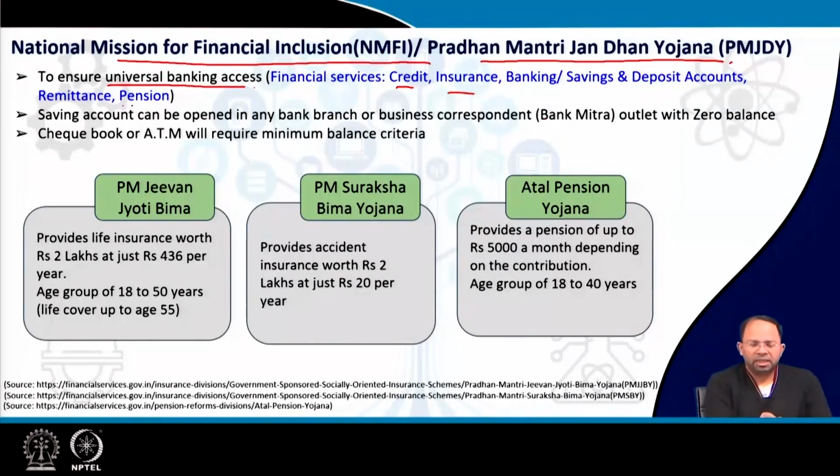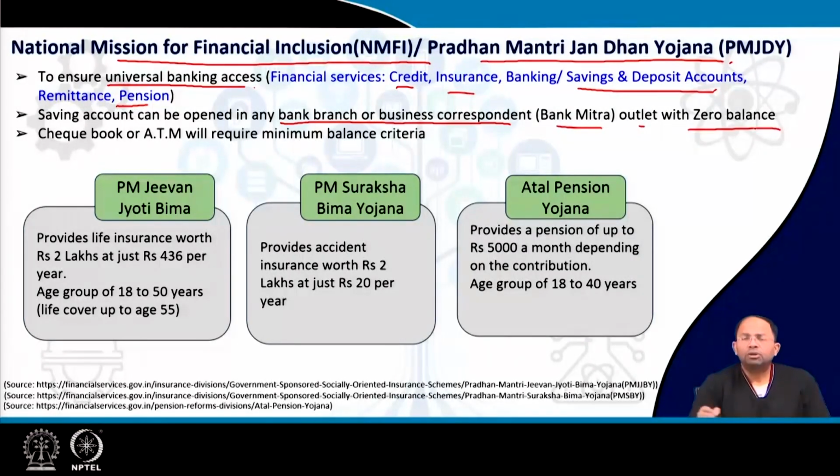So this could help in getting a pension eventually, so that the same accounts could be used for pension, remittance, and savings and deposits for these people. This could be opened in any bank branch or via facilitators such as bank mitras, or certain outlets at the community level, which could be created by these facilitators, like the bank mitra outlets.